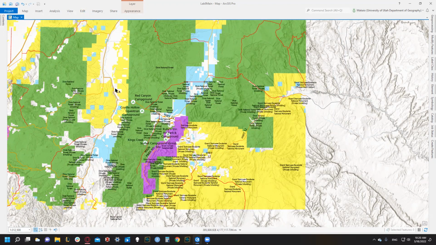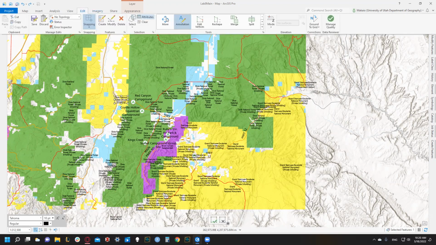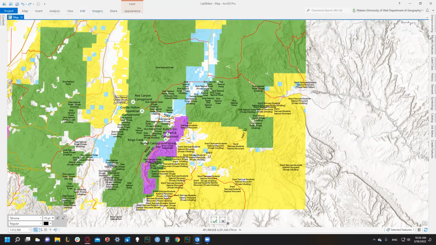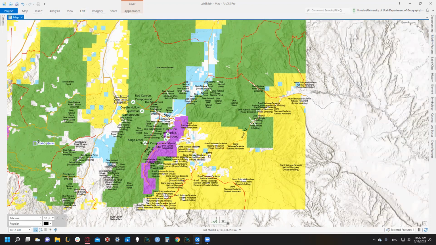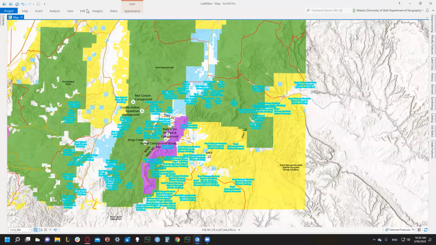I selected my Dixie over here. So then let's do that one more time. Edit, annotation, modify features, annotation, lasso. Okay, so I have those saved. We have all these, we have all that. We're not selecting the bottom, Bryce Canyon. Okay. So I mean, kind of a cool learning moment.